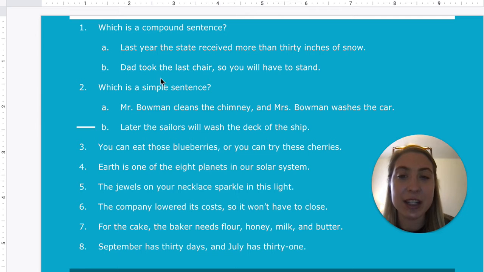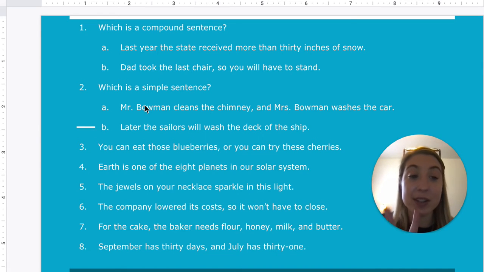But when I look down here, Dad took the last chair, comma, so, that's a comma and a conjunction, you will have to stand. Now let's double check and see if I take away the comma and conjunction, if I can make two sentences. Dad took the last chair, period, you will have to stand, period. So that would be my compound sentence. So now which sentence is a simple sentence? That's just where it's going to be one sentence. Now it could have a compound predicate or a compound subject, but it's just one sentence with no conjunction and comma.